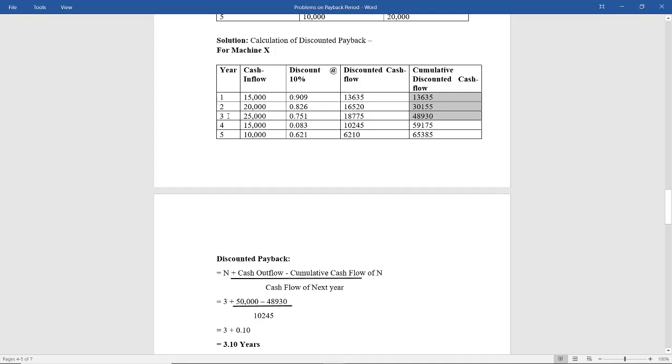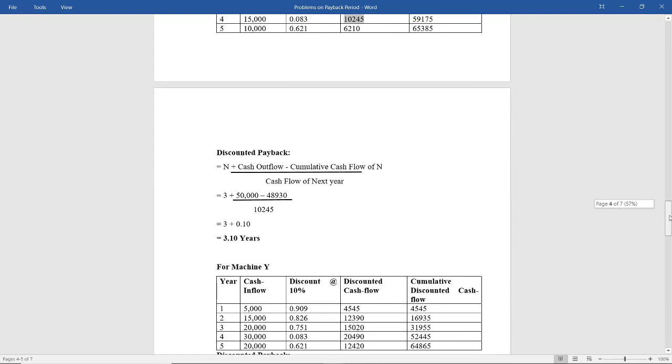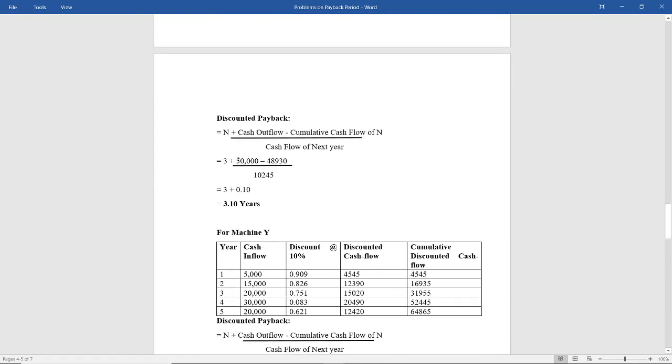Now when N is 3, what is the cumulative cash flow of N? Cumulative cash flow is 48,930 divided by cash flow of next year. So next year's cash flow, that is year 4. What is the cash flow? 10,245. So first you're going to solve this numerator, then divide the numerator with the denominator, and then at last you're going to add it to N. So you get 3.10 years for machine X.